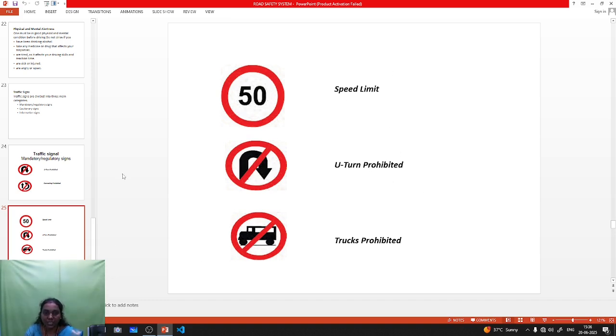Next one is trucks prohibited. Trucks means overloaded vehicles. In most cities like Tirunelveli and some other areas, trucks are prohibited during the daytime, because they cause traffic and sometimes may cause accidents also. So these signs are used for the mandatory signs.